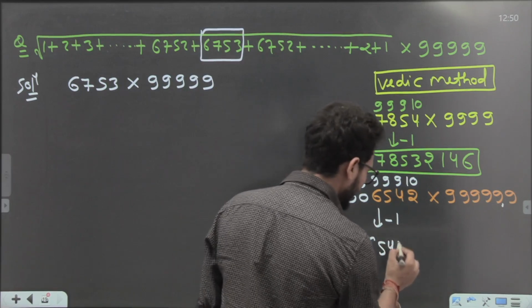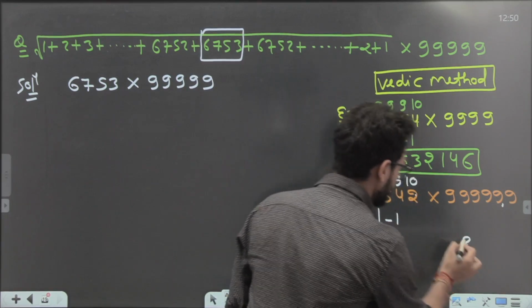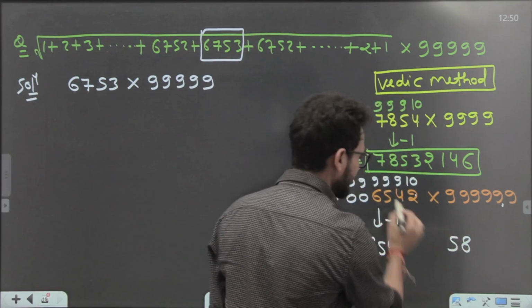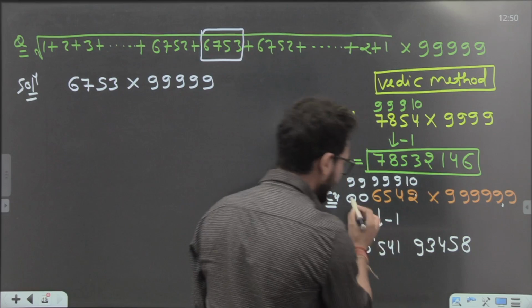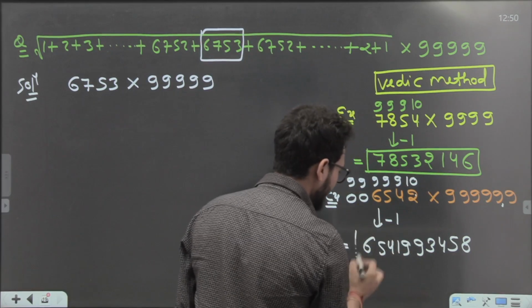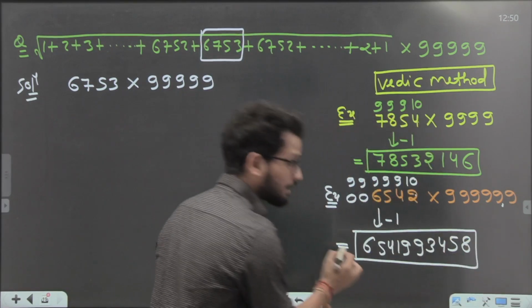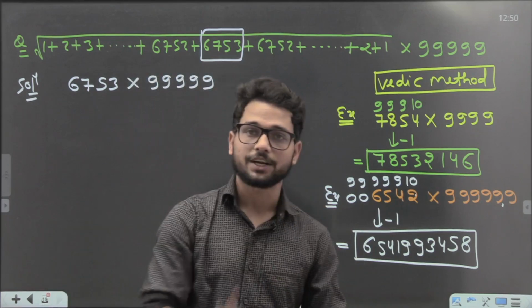If you want to write it correctly, I will write it again. 10 minus 2, 8. 9 minus 4, 5. 9 minus 5, 4. 9 minus 6, 3. 9 minus 0, 9. 9 minus 0, 9. This is your answer. If anybody still wants to correct it or check it, you can check it on your calculator.